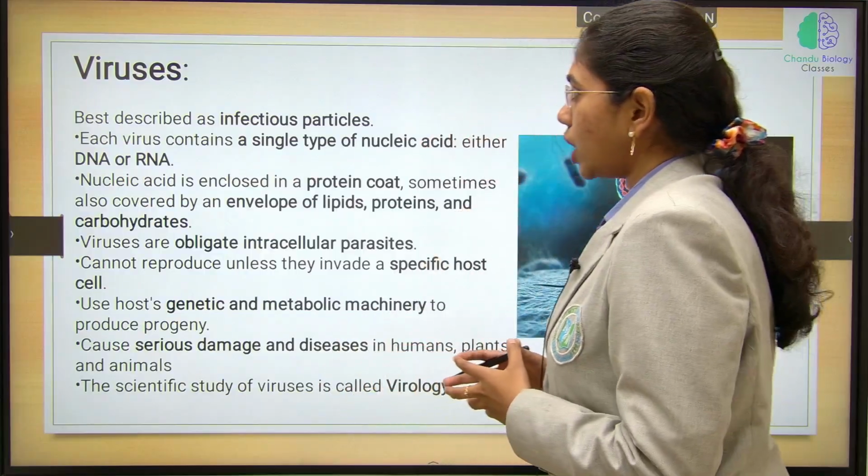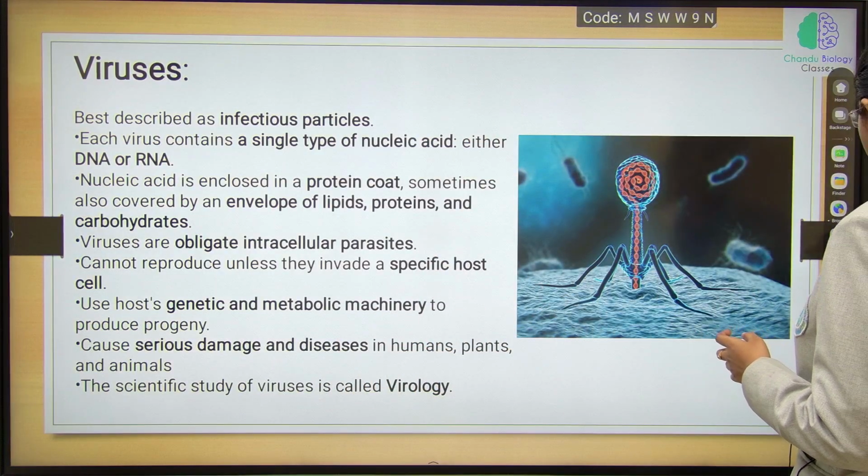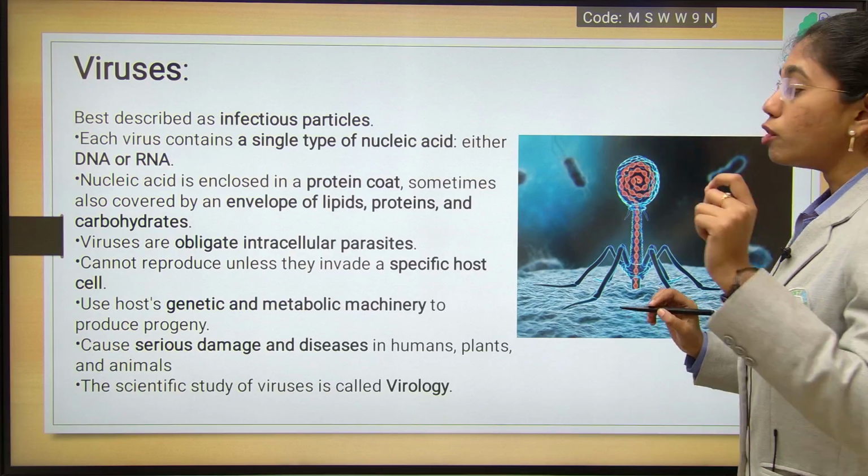So now if you see the basic introduction of viruses, firstly, viruses have a few synonyms.